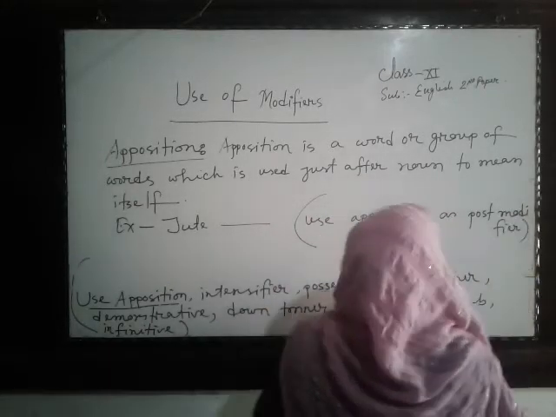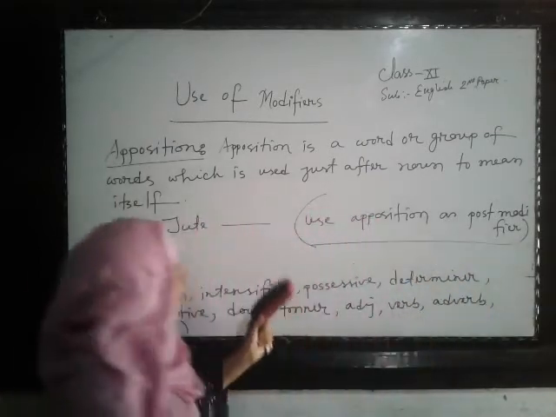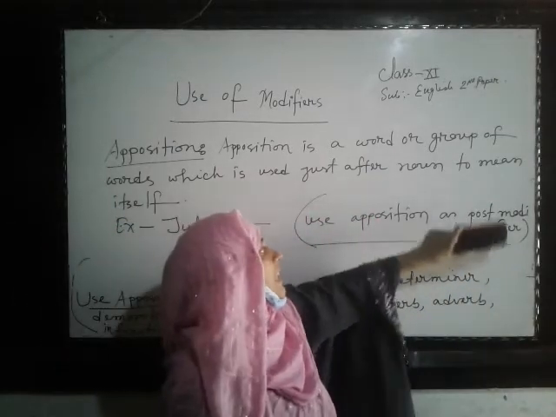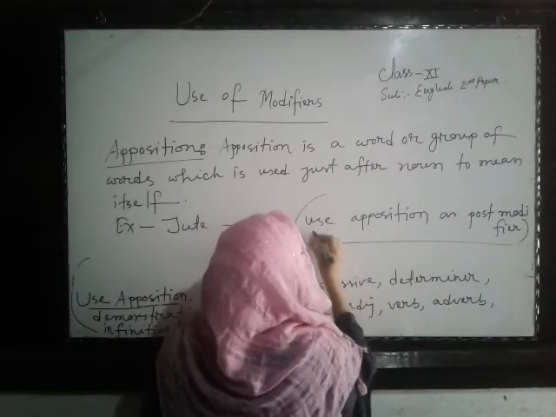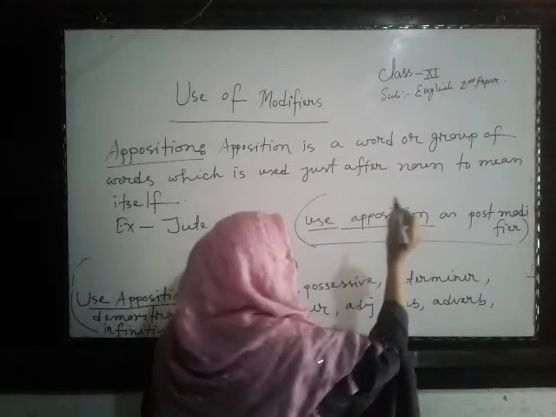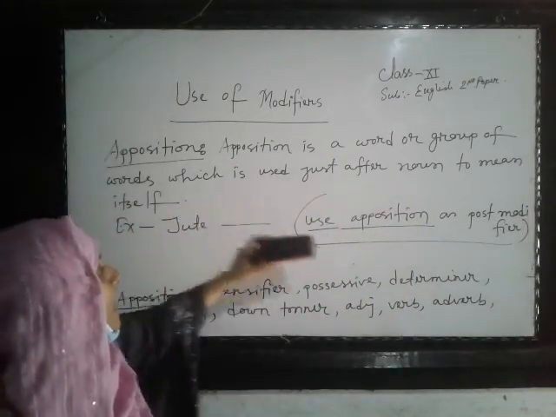You will get such writing in your question. What a post-modifier is, is not your headache. You see just what is written: use apposition. So you have to use apposition in the blank.